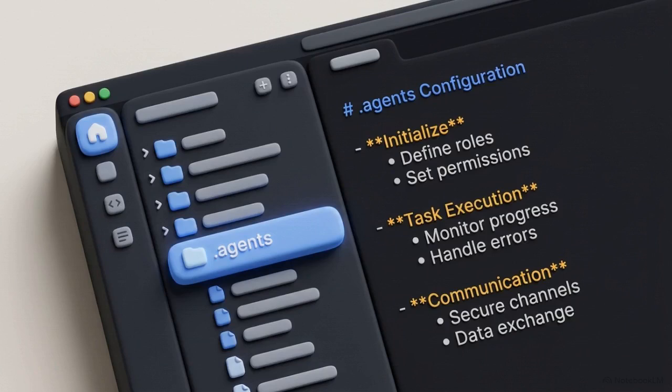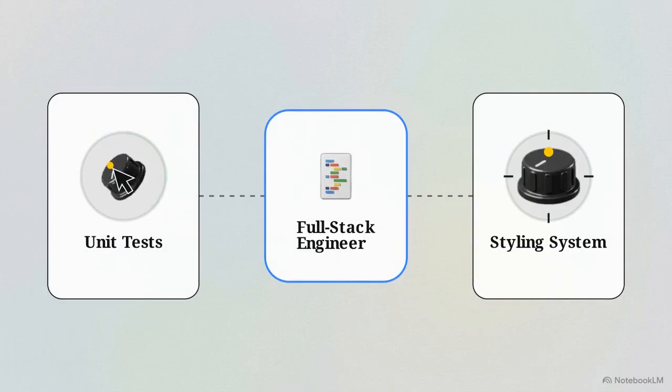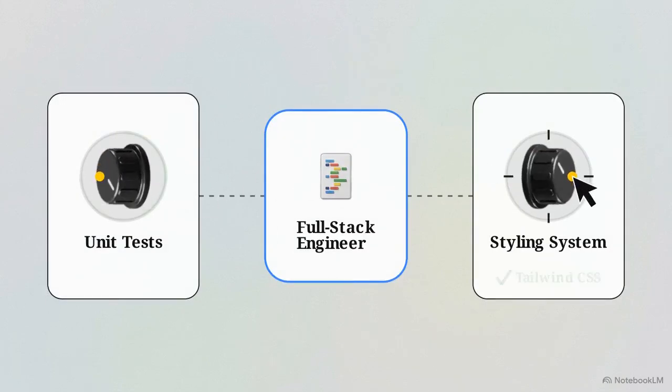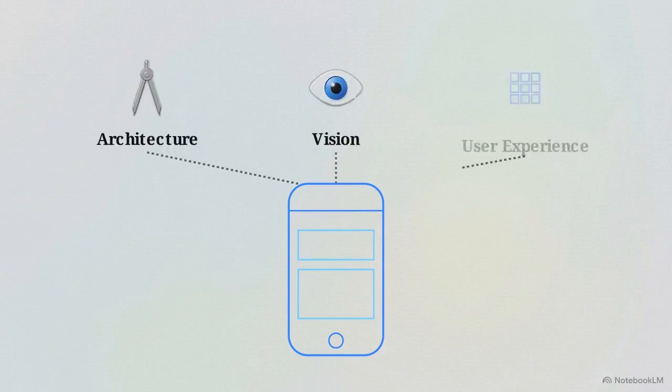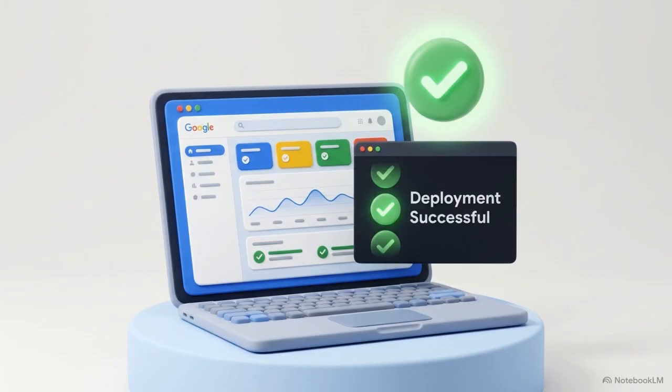You can adjust how the agents behave by editing the .agents markdown files, such as requiring the engineer to write unit tests or use a specific styling system. The orchestration pipeline handles the mechanics of writing and deploying the code, leaving the human developer responsible for architecture, vision, and user experience. This capstone project proves that the philosophy of Vibecoding can be translated into a functional, deployable tool.